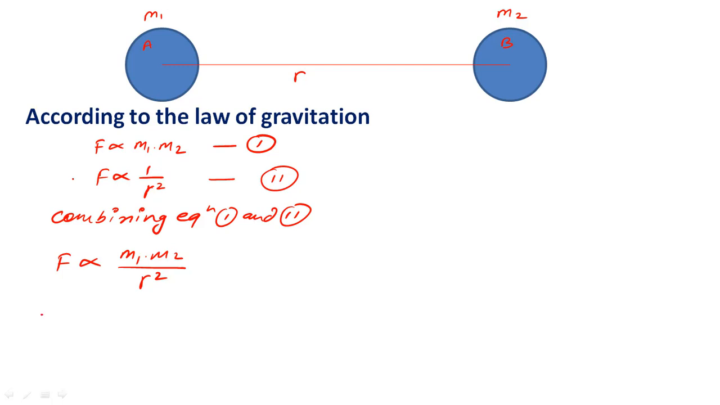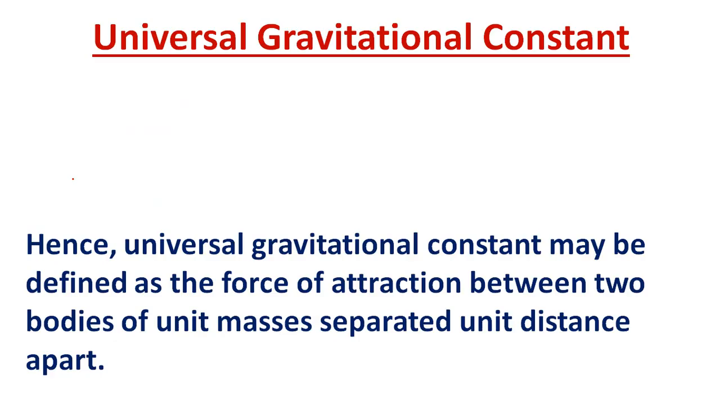This can be written as F equals G into m1 into m2 upon r square. Here G is known as the proportionality constant, the universal gravitational constant. So F equals G m1 m2 upon r square.